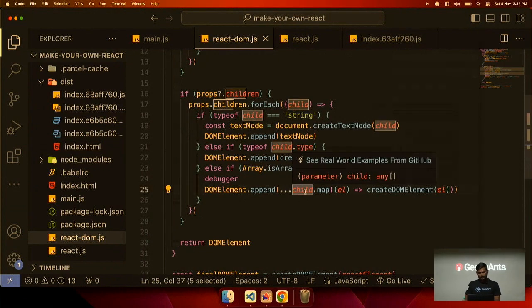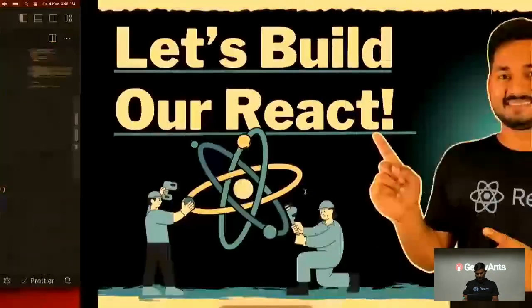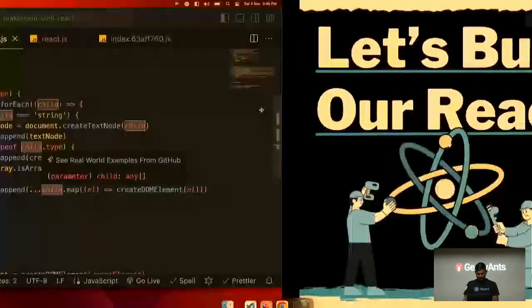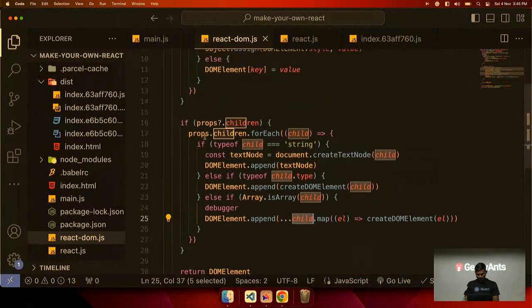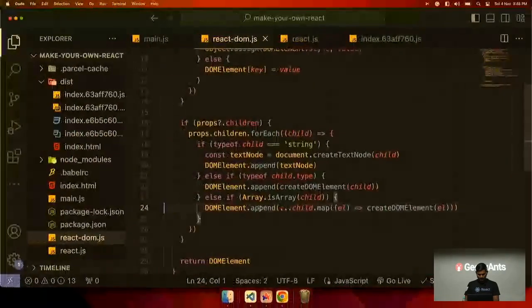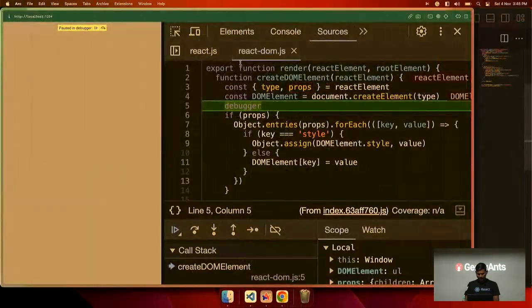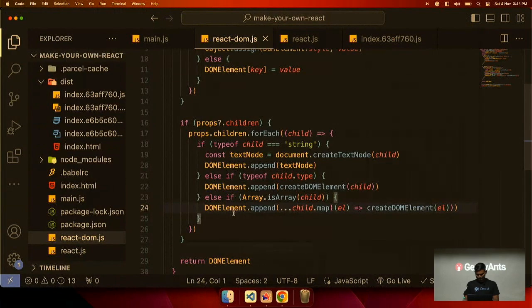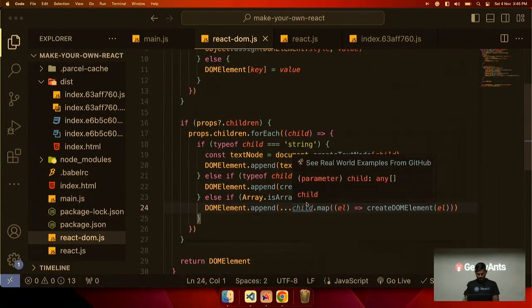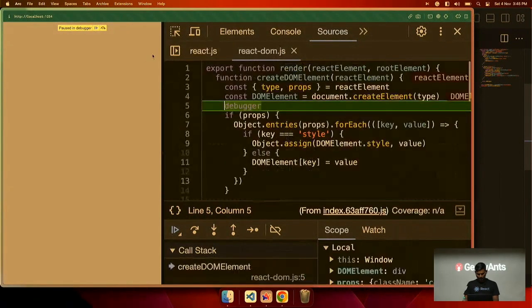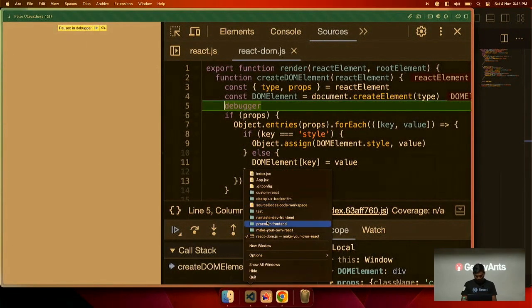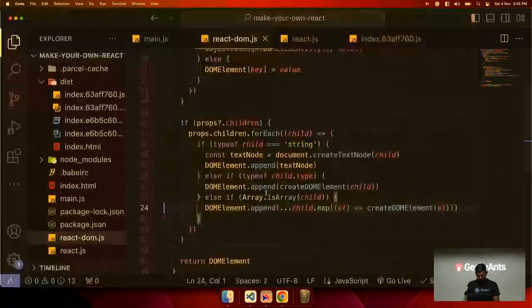If this is an array, then... let me check my old code, what I have written already.